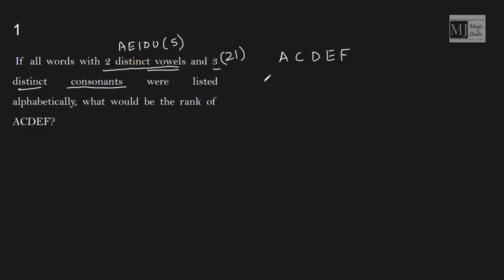They are asking how many words can be formed if it is a 5-letter word and starts with A, B. It also asks how many words would be formed if it starts with A, C, B. Then the number of words that start with A, C, D, B, and the number of words that start with A, C, D, and then E.